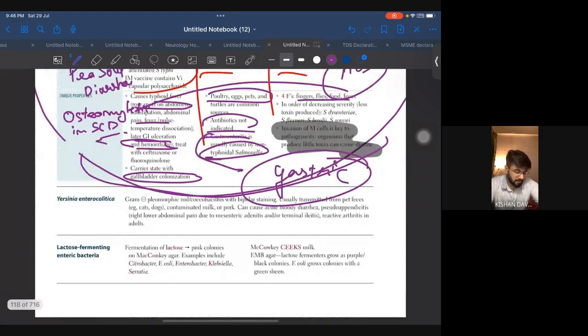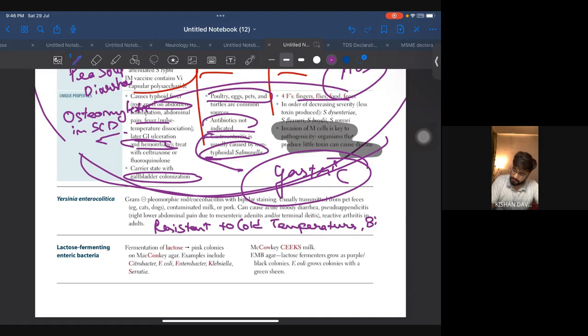Moving ahead, we have Yersinia enterocolitica and what else is there? Okay, this is the extra point that I am writing for you. It was given in UWorld. Resistant to cold temperatures, resistant to cold temperatures, bipolar staining. This line was given in UWorld, so you should remember it.